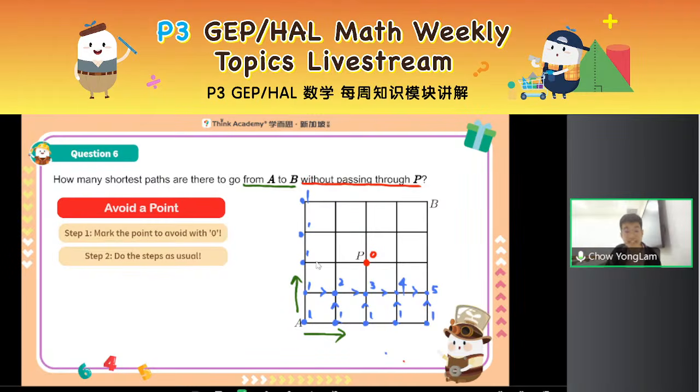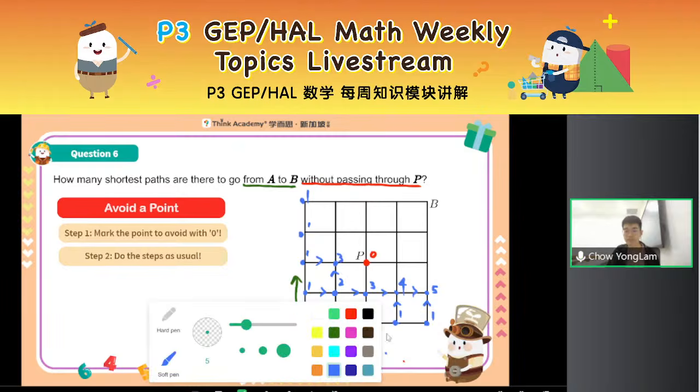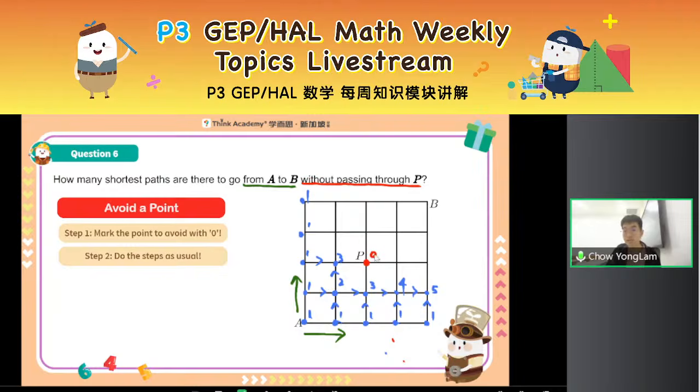Now let's move on to the next level. 1 plus 2 is 3. Do I need to care about this point? Don't need, I don't need to care. At this point, I definitely need to avoid. So I can just leave it as it is, right? It's just a 0. In fact, all the roads around it are blocked, right? You can block the road around it like what I'm doing here. Drawing across, or rather on all the paths that involve this point. Just so that you remind yourself, I don't need to care about it.